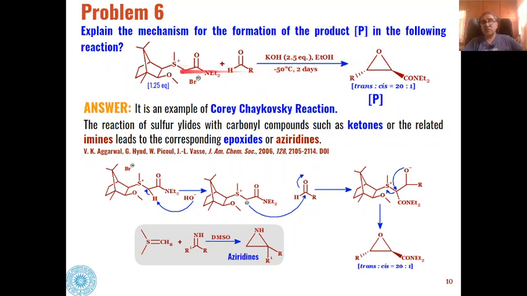So in the present example, what we are dealing with is ketones reacting with these sulfur ylides, forming epoxide.